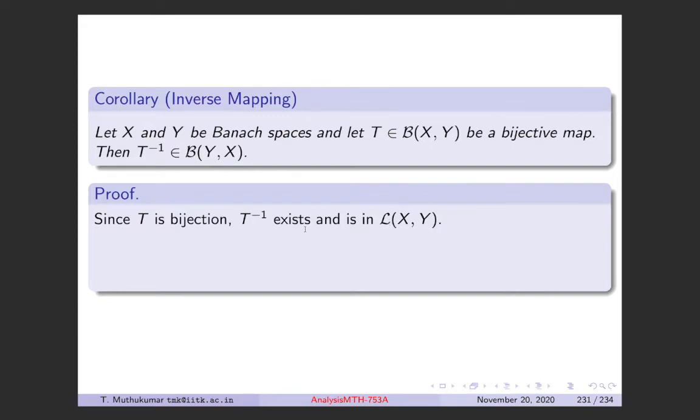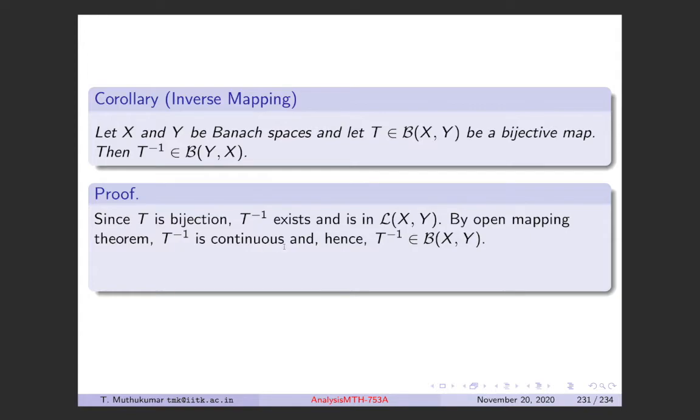Okay, so the inverse map exists because for a bijection the inverse is well defined, and the inverse map is actually a linear map. That can be verified by the fact that T itself is linear. What we need to show is that it's actually a continuous linear map. So we need to show the continuity of T inverse. Now with the open mapping theorem, T inverse is continuous, right?